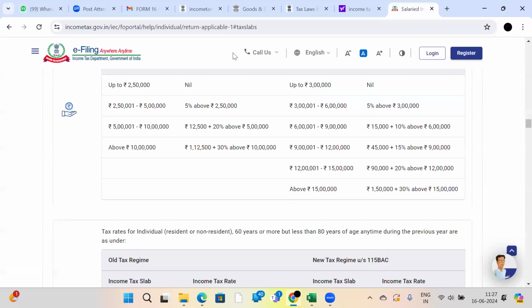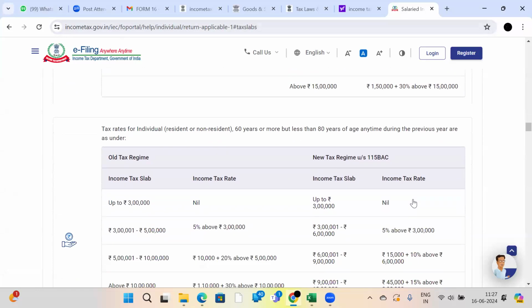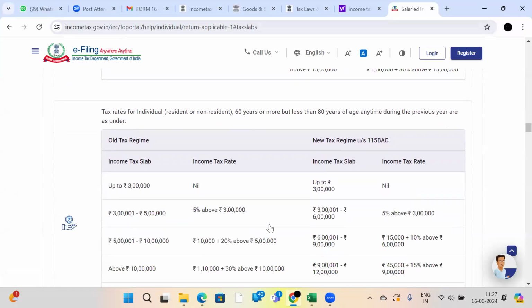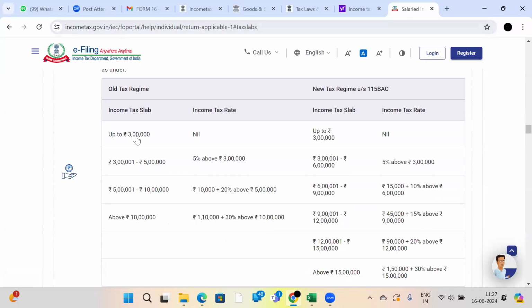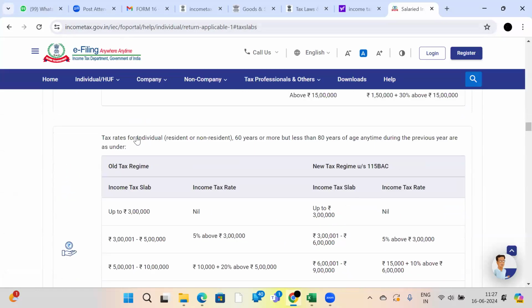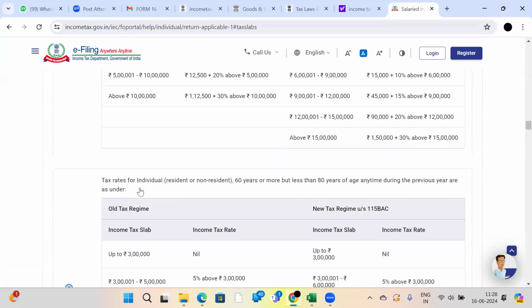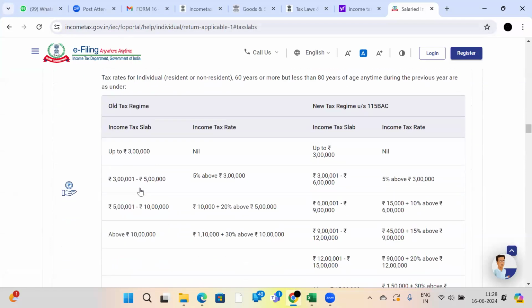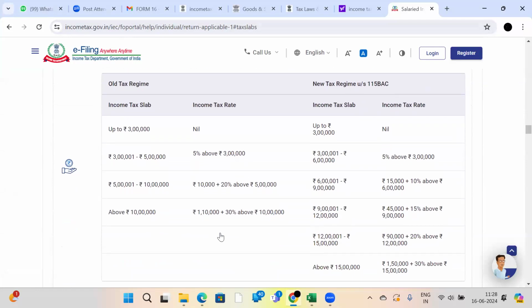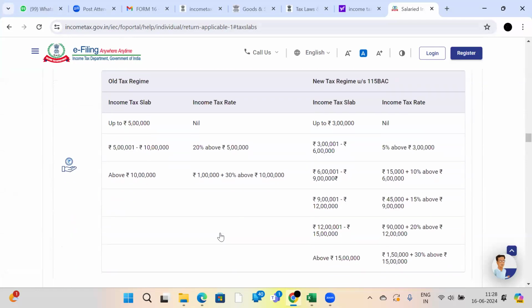These are the slab rates here. With the help of this income tax portal, if you go like this, what I have explained to you, this is where the slab rates are. You can take one example and calculate yourself. If the employee is 60 years or more, there is a 50,000 extra deduction here. Normally, up to 2,50,000 applies for persons less than 60 years of age. For senior citizens, the slab rate starts from 3 lakhs. See here, everything is there.